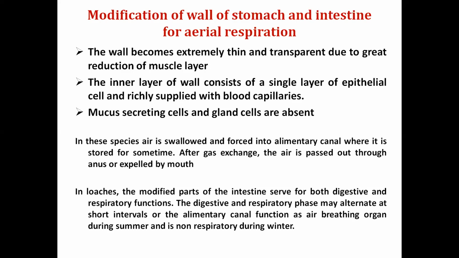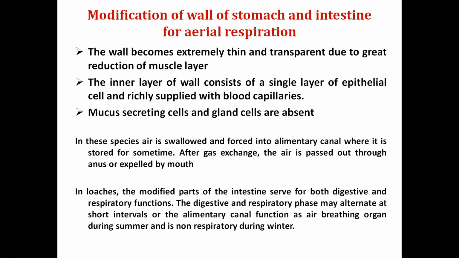Then the inner layer, which consists of only a single layer of epithelial cells, becomes richly supplied with blood capillaries. And the mucus secreting cells, or the cells which secrete digestive enzymes, are totally absent in this localized area. So that's why this particular region of the gut serves as an accessory air breathing organ.